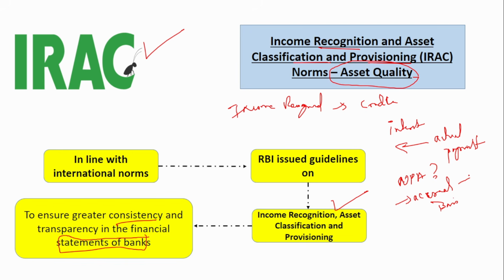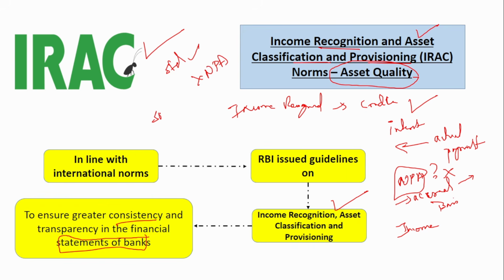Here the income is not recognized because this is only on an accrual basis. That is, the interest is booked, but the payment has not been done. In the case of a standard asset, the actual payment happens, so in that standard asset the income is recognized. In the case of an NPA, the income is not recognized. That is what income recognition and asset classification mean. If the payment is proper, then it is called a standard asset. When the payment is not done, it is called an NPA.